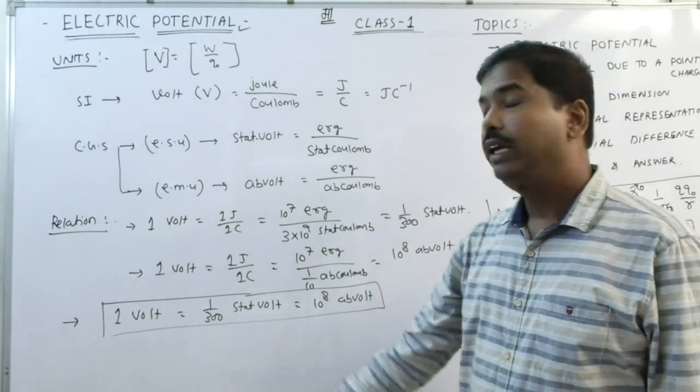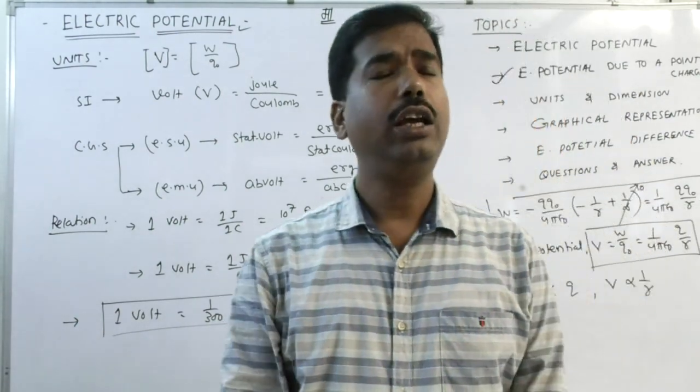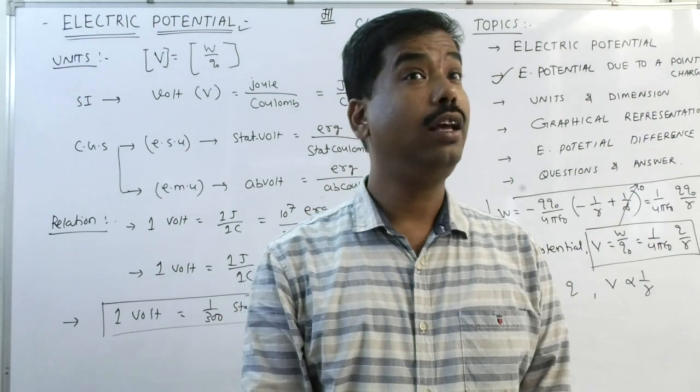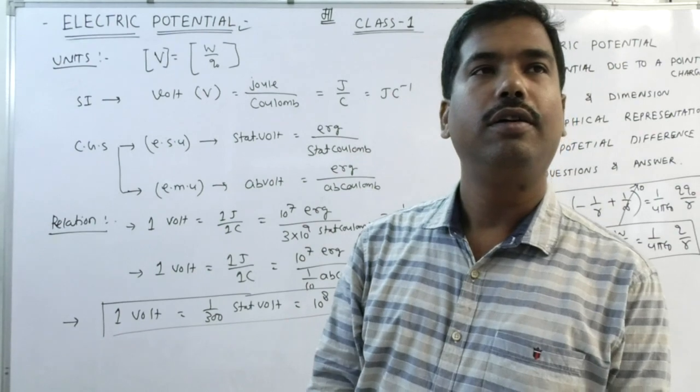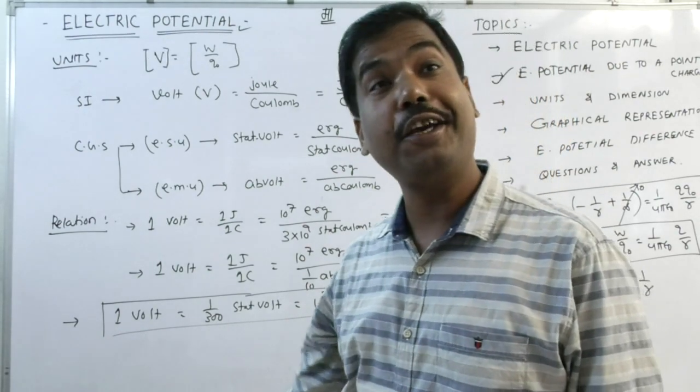Okay? So there is another question. Is there any other quantity whose CGS unit is larger than its SI?